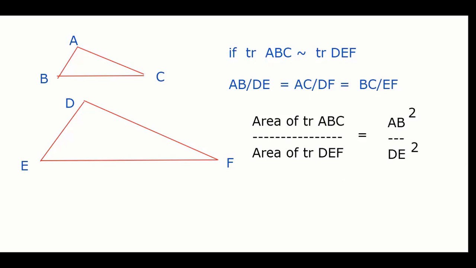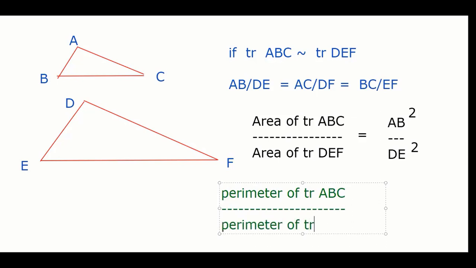And one more theorem for this is, if the triangles are similar, let me write it in green color now. Perimeter of triangle ABC, and this is all natural, once the sides are proportional, everything follows. Perimeter of triangle DEF, they will be proportional to sides. You might think, sir, when will it be squared and when not. Area is a two dimensional thing, so it will be squared. Sides and perimeter are single dimensional, so it will not be squared. AB by DE. Okay, so that is basic proportionality.